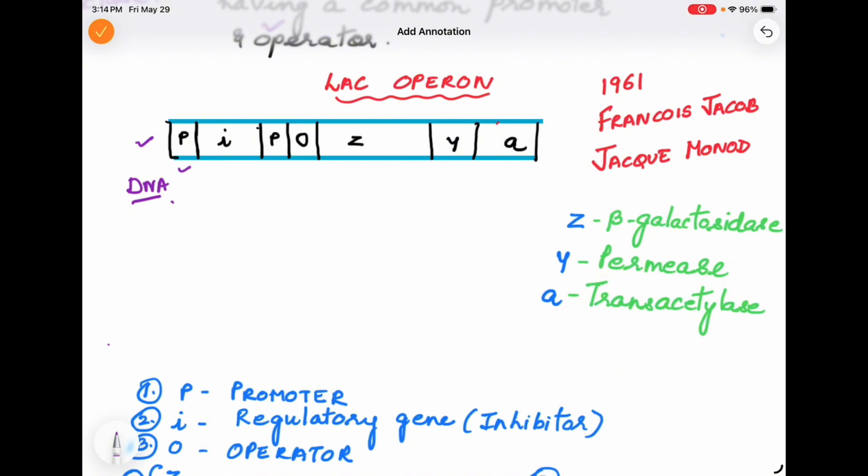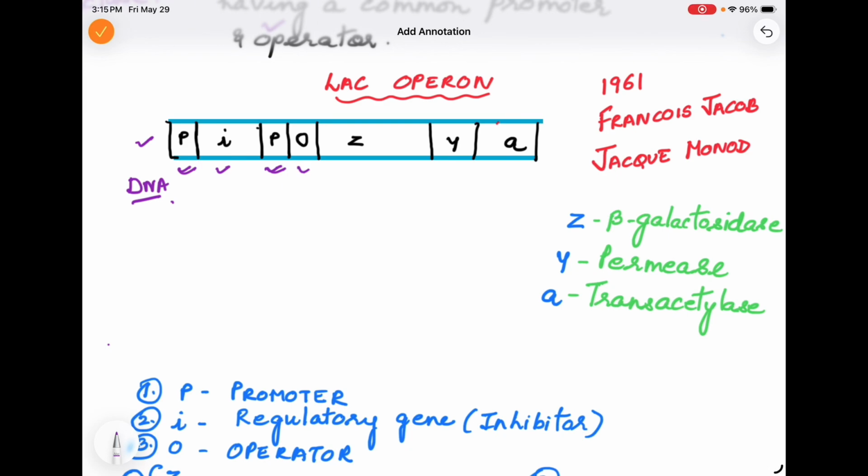So P is the promoter region, which is actually a set of genes on DNA, or a sequence of DNA where RNA polymerase recognizes this site and it sits so that transcription is initiated. So whether this is P or this is P, both are promoters. Then I is the regulatory gene. This is a set of genes or DNA sequences which will be transcribed, so transcribed and formed messenger RNA. We will understand it more as I'll explain you the process later.